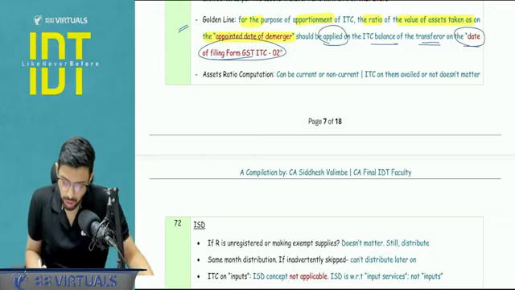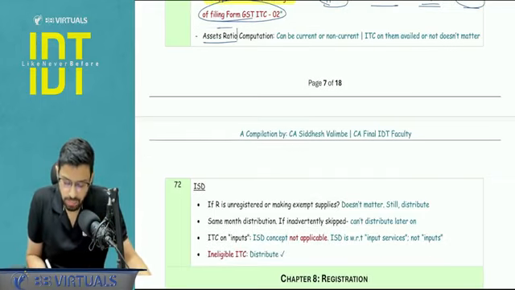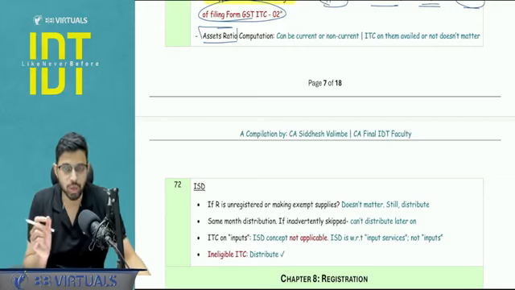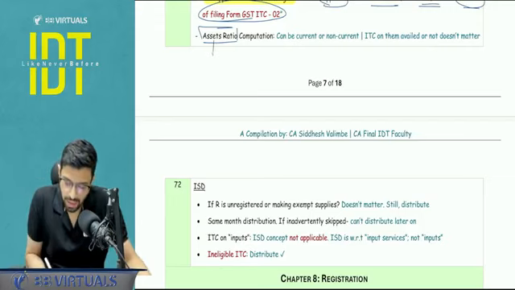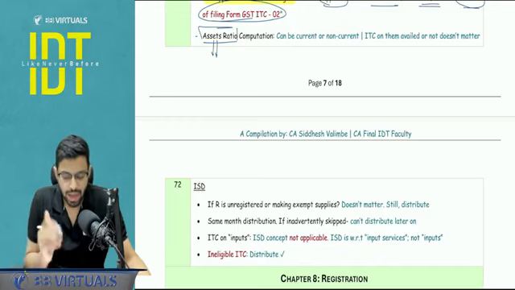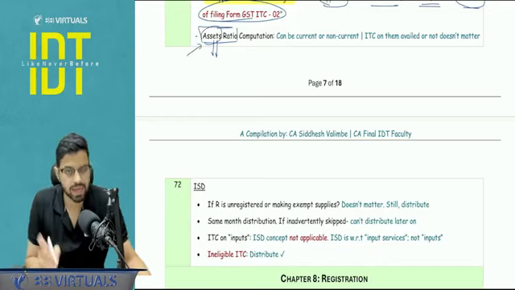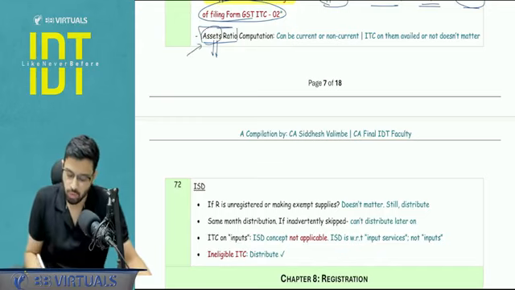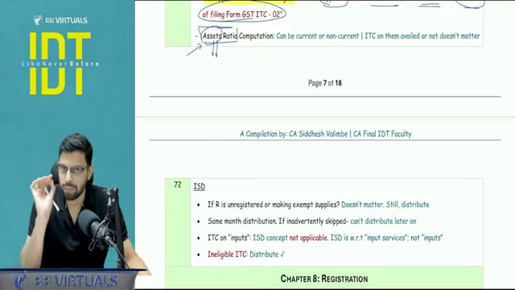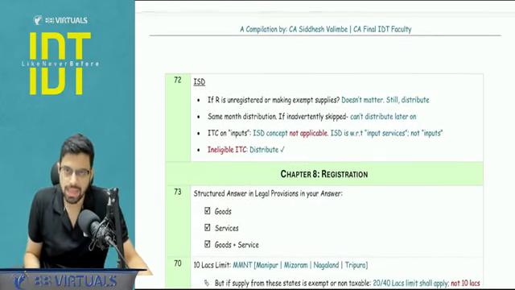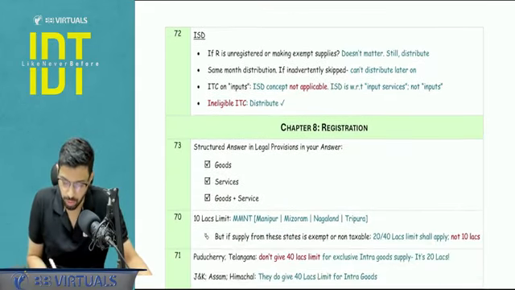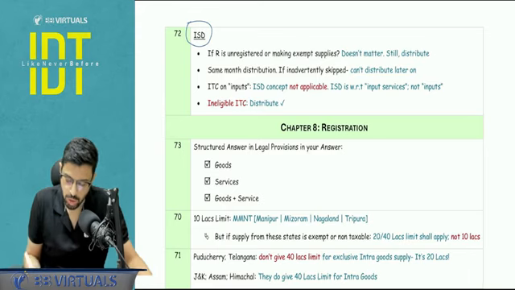Is it clear? Okay, now, when I'm telling you to calculate the assets ratio, there are 2 points you need to make a note of. Asset, it can be a current asset, it can be a fixed asset, I don't care. And second, individually on the asset, ITC may or may not be availed, I don't care. So whatever that percentage is, we have to pick it and multiply with the ITC balance as on the date of filing ITC 02. With respect to ISD, certain points to be noted.